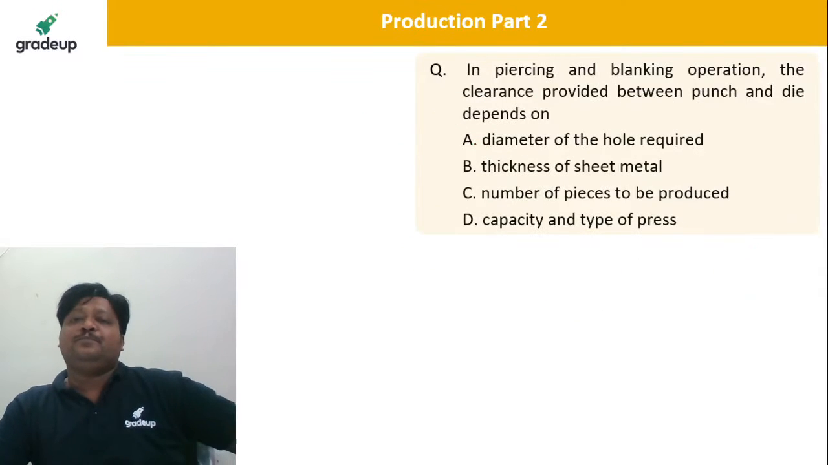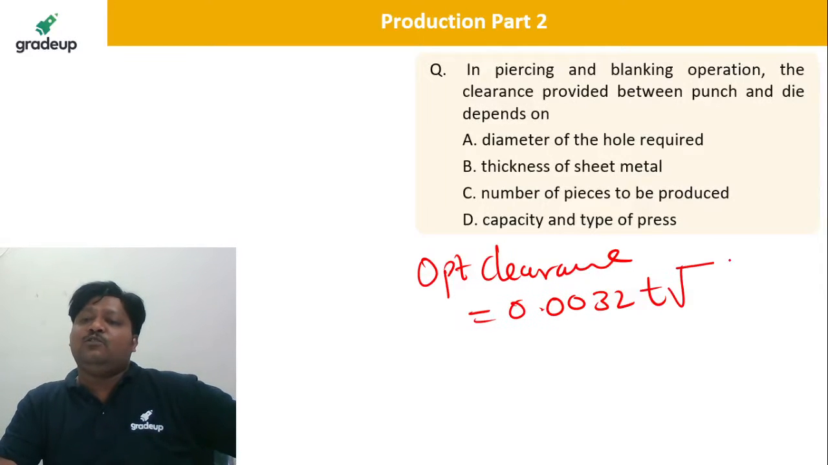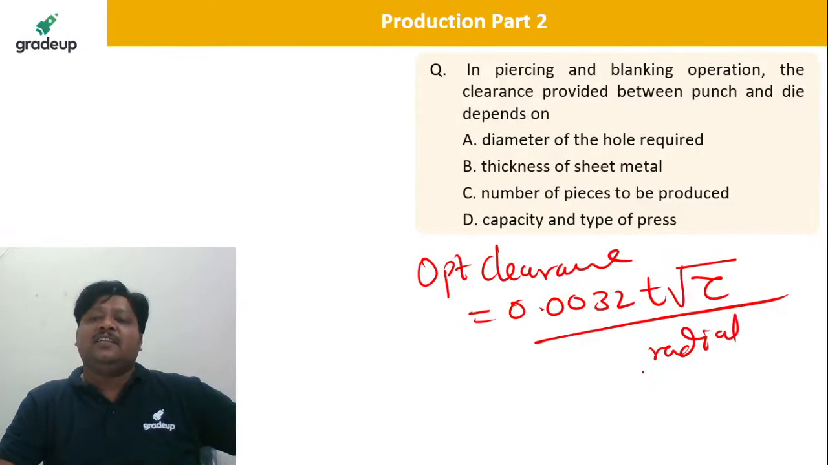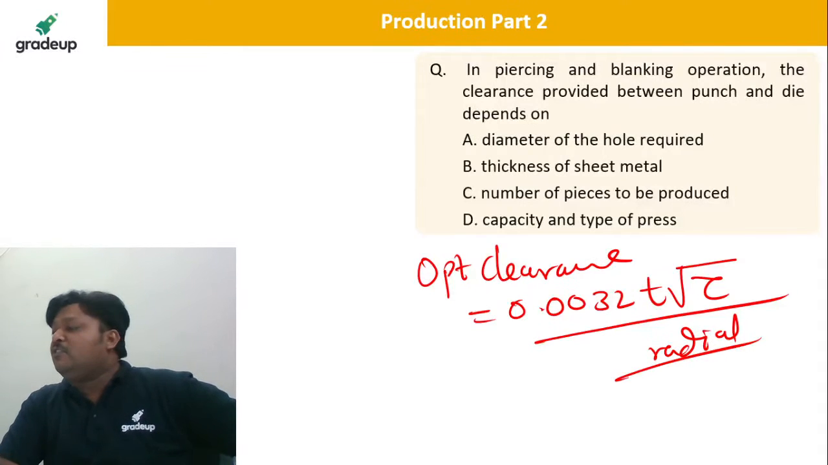Next question. In piercing and blanking operation, the clearance provided between the punch and die depends upon. How to write the clearance? Optimum clearance. It is given as 0.0032 times thickness times root of shear strength of the material. It is the radial clearance. This is the optimum radial clearance we are giving by 0.0032 times t root tau.